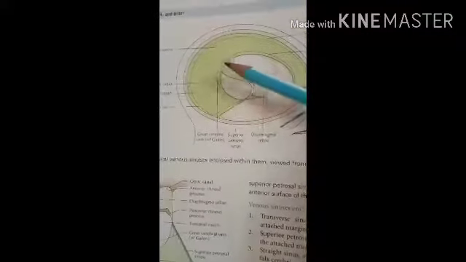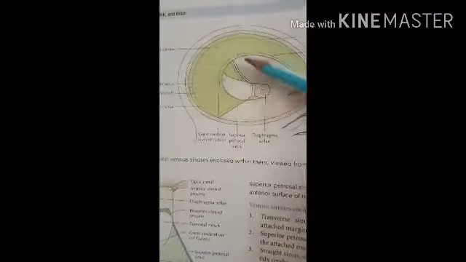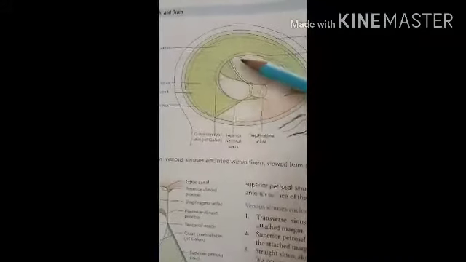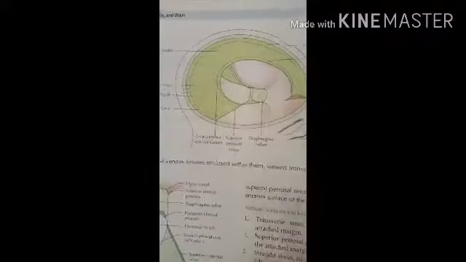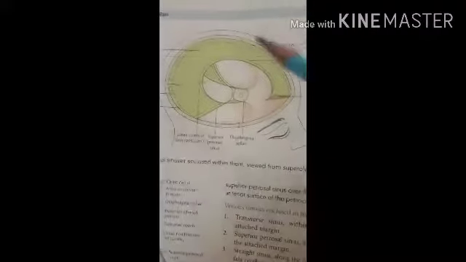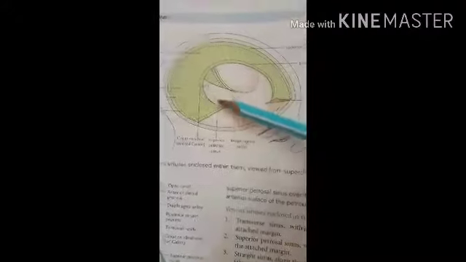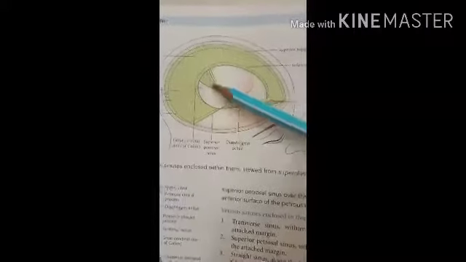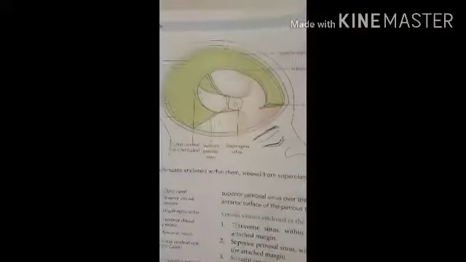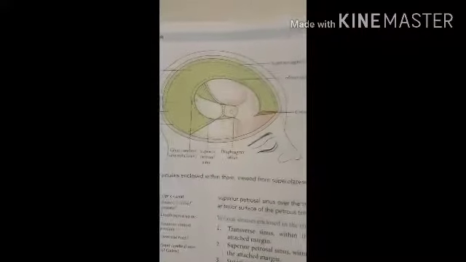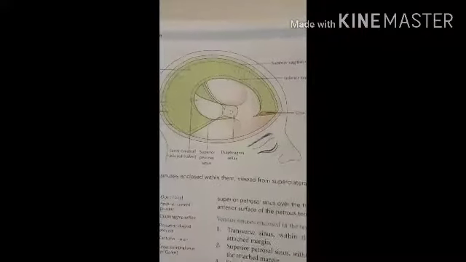As it is tent shaped, it divides the cranial cavity into the supratentorial compartment and the infratentorial compartment. The infratentorial compartment, this lower one, consists of the hindbrain.